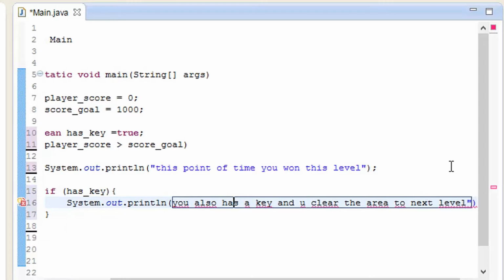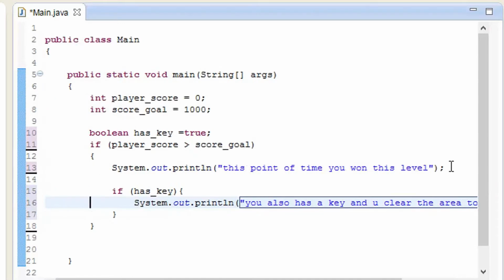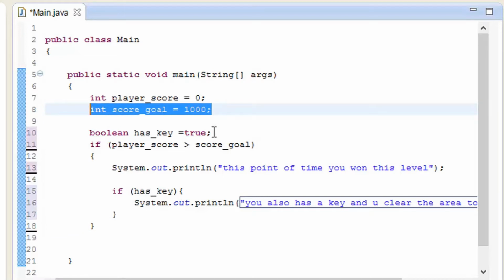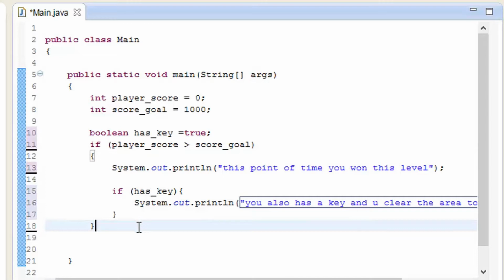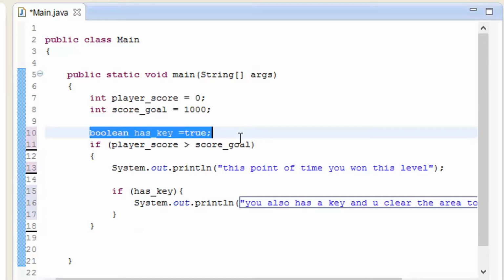So as you know that it has been cleared like this, this is how it is going to show that you have cleared this area and now it has a key as well. But if the score goal has been true, it is going to check that the score is more than 1000, and it has also taken the key in the level, and it is going to say that you have also taken the key to the next level, so we'll give you extra points. So that's how it is going to show that your score is true and you also have the key, so you can unlock another level in the next stage.